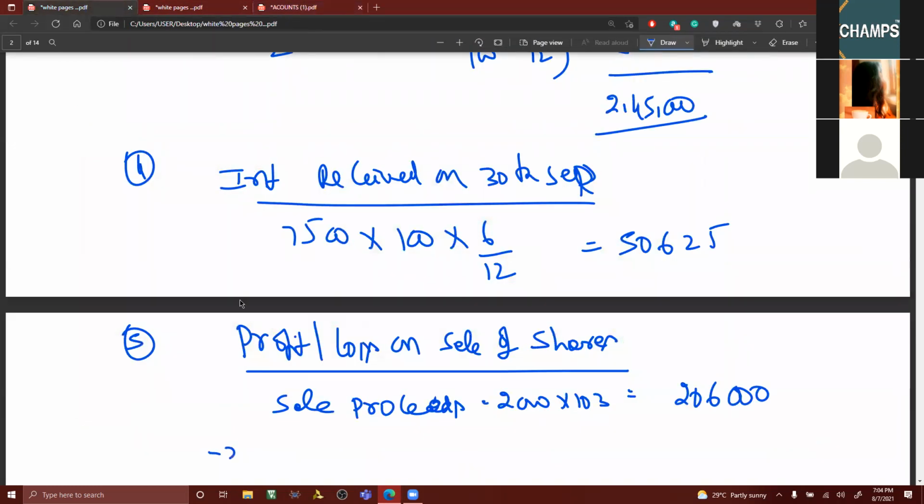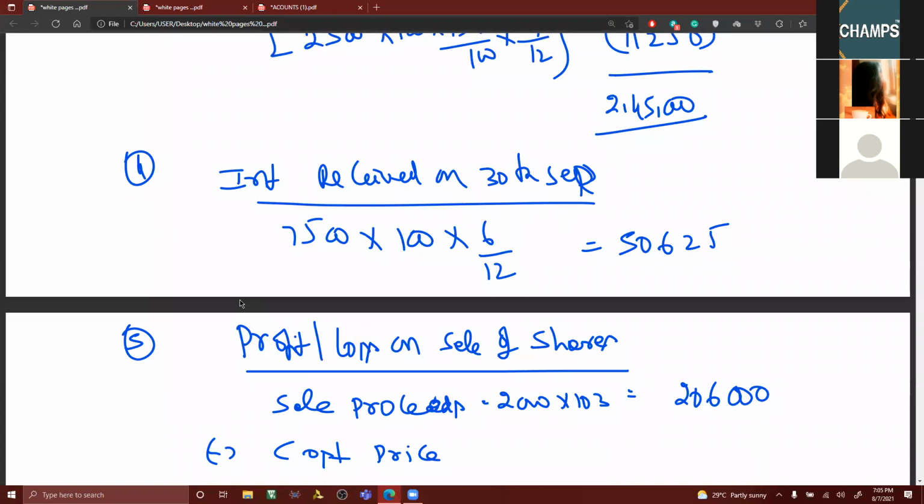Come on, I am not going to tell anything. I think you'll understand. I am not giving any data on this. If you want, we can write, since immediately next day it has been sold, the question of accrued interest does not arise. Cost price of 2,000 debentures, this you have to calculate. Is any FIFO method mentioned or not? Average cost is mentioned, sir. Average cost. Come on, do it for yourself and tell me.